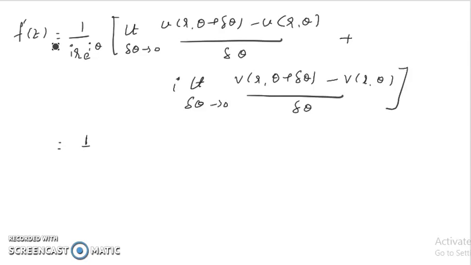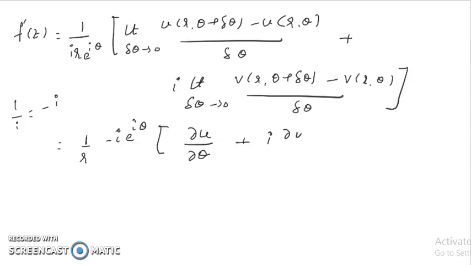1 over i is nothing but minus i. So we can write here 1 over r, minus i e raised to i theta into bracket do u over do theta plus i into do v over do theta.